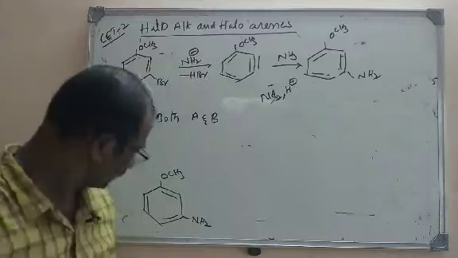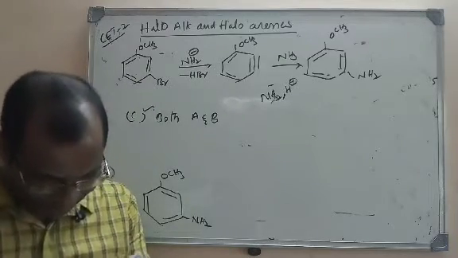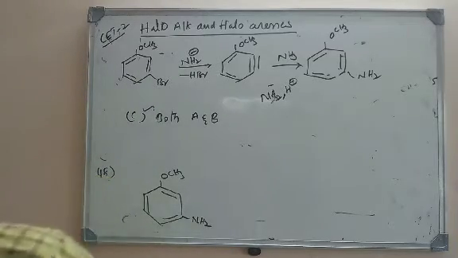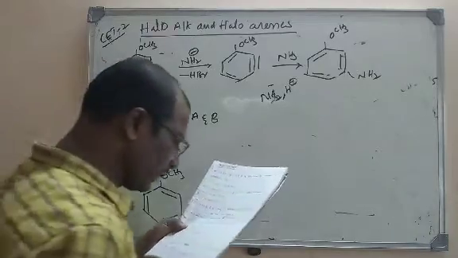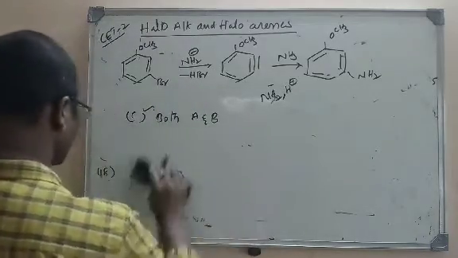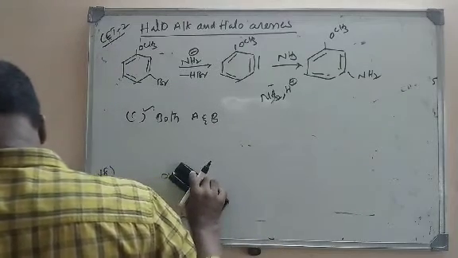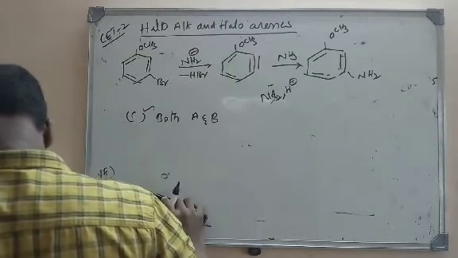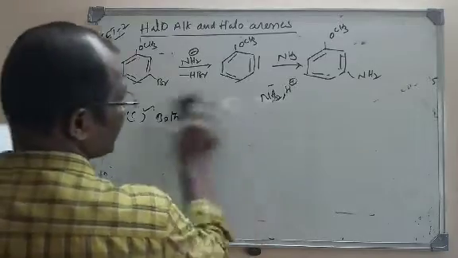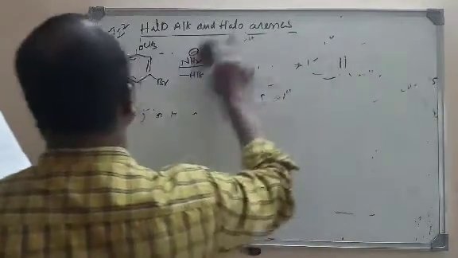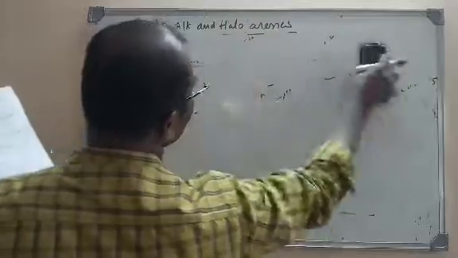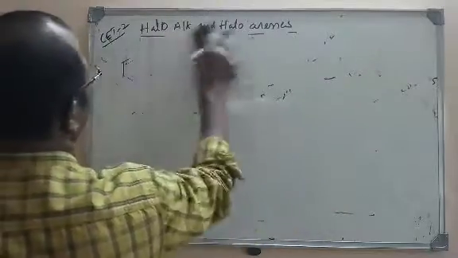Let us move to the next question, question number 49. Arrange the following. Here certain molecules are given. Arrange them in decreasing order of reactivity towards the SN2 reaction.